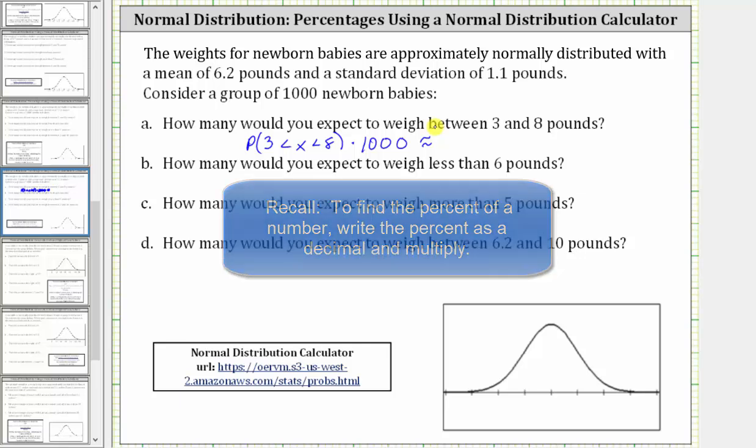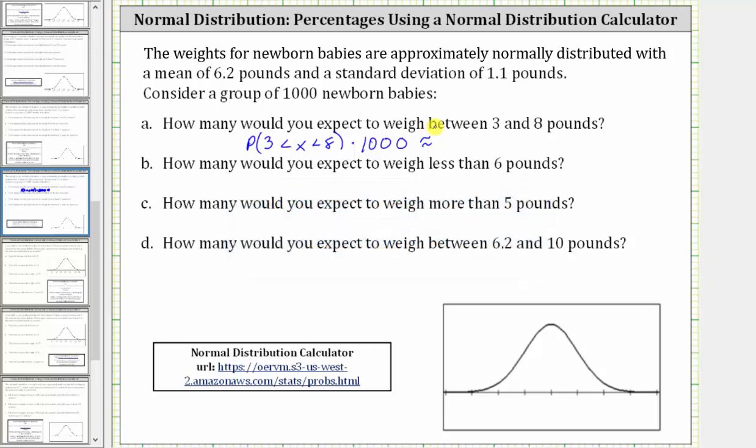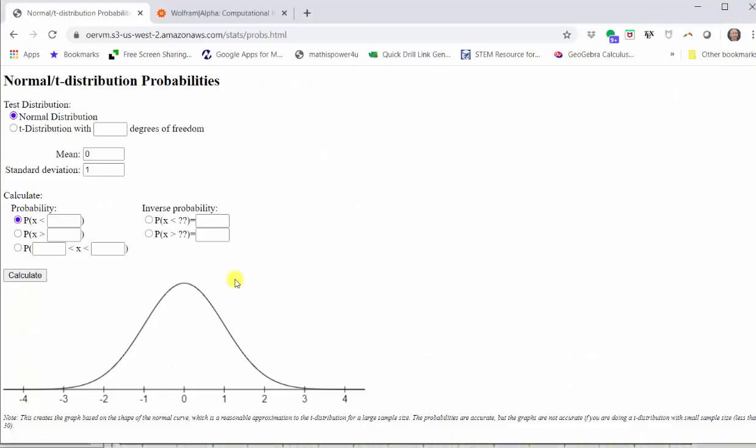To determine the probability, we will use the free online normal distribution calculator, which you can access using the URL listed below. Going to the normal distribution calculator, we select normal distribution at the top, and then we enter the mean and standard deviation. The mean is 6.2. The standard deviation is 1.1. To determine probability, we select one of the three options on the left. Because we want the probability that X is greater than 3 and less than 8, we select the third option and then enter the values of 3, tab, 8, and then click calculate.